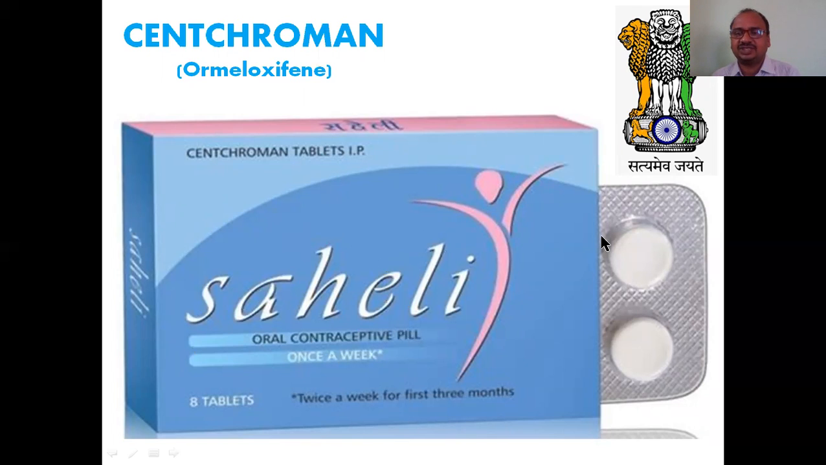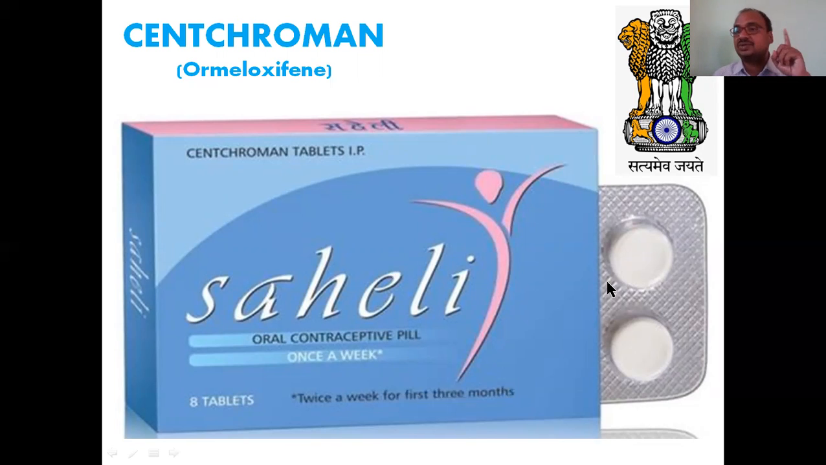It is a white transparent strip with aluminum foil on the backside. It is an oral tablet. The dose is twice a week for the first 3 months. Here 8 tablets are available; you have to purchase 2 per week. For the first 3 months they have to use 2 per week. This is called Saheli.